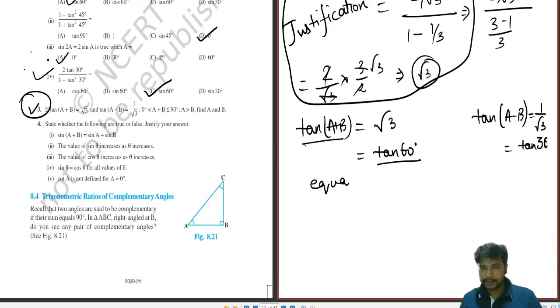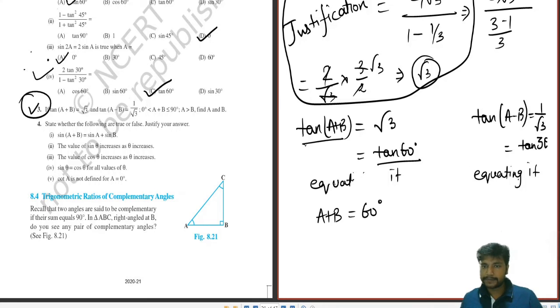Equating it, we get A plus B is equal to 60. And over here, equating it would be a better statement. Equating it, not equalizing it, not chemistry. Sorry for that.